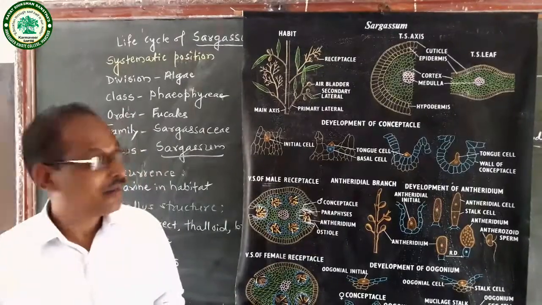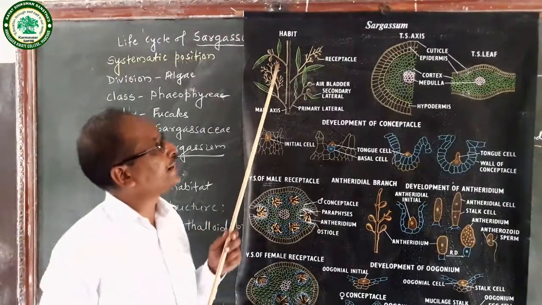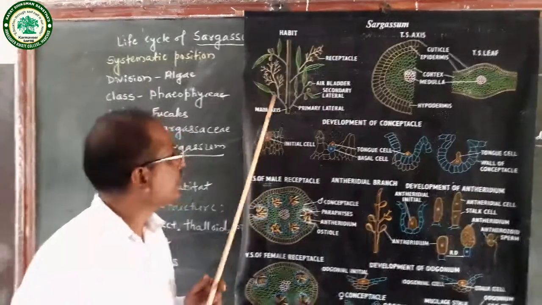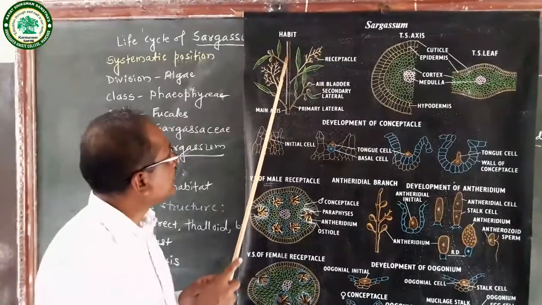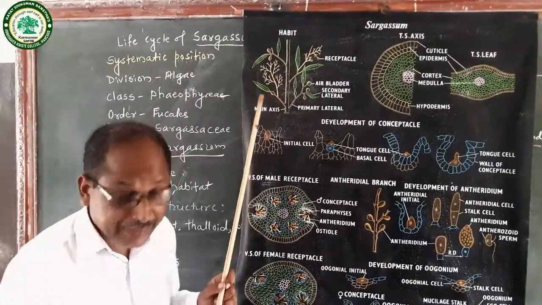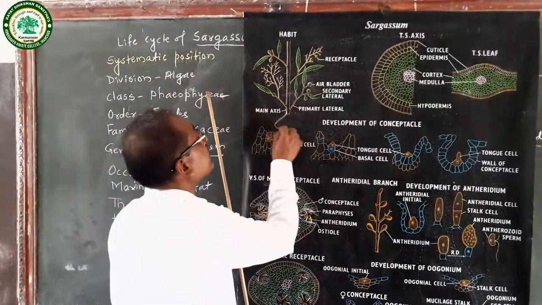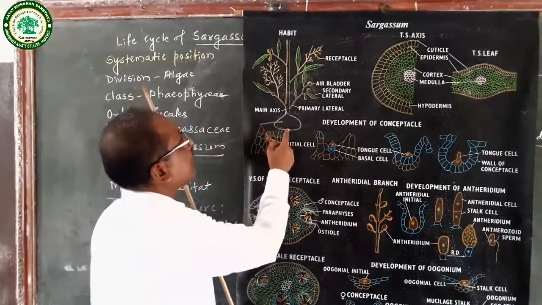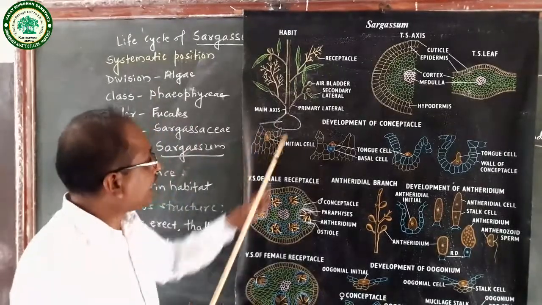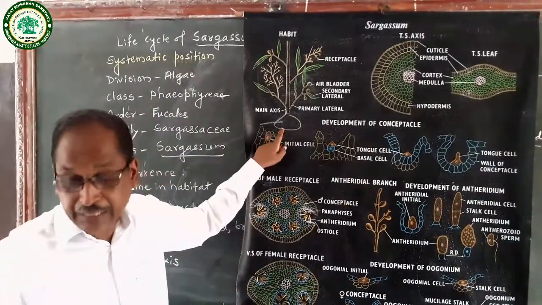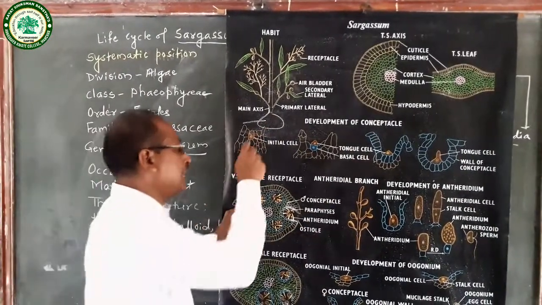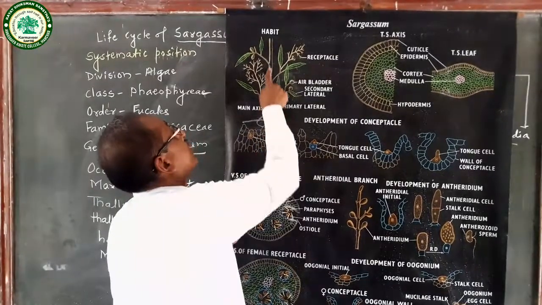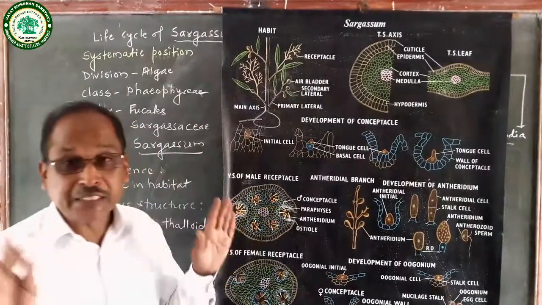Here, this is the plant body of Sargassum. It shows this is a main axis. At the basal side, there is a holdfast. This is called the holdfast, and this holdfast attaches to the substratum. It anchors to the substratum. Above, there is a main axis. The plant body of Sargassum is erect,